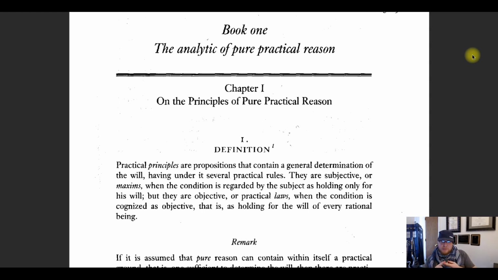So Kant is here saying, to get to what a universalistic ethics is, here's what it would have to be. It would have to be principles that are not just true for me, because then they would just be maxims, things that I choose to do. It would have to be kind of like a law. That is, it applies to everyone. And to figure out what ethics is, that's what it would look like. Laws, not laws necessarily made by nature itself, nor necessarily made by human legislatures, but something that would have to hold in the will, not just the reason, but the will or the intentions of everybody.